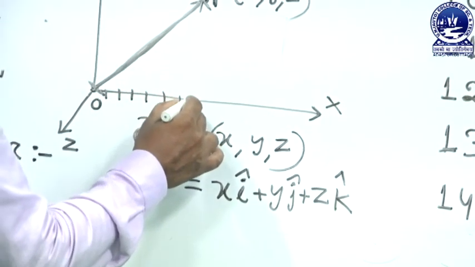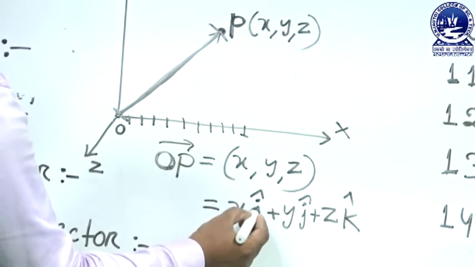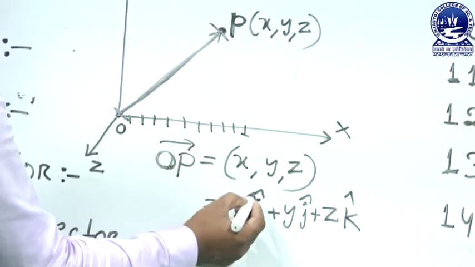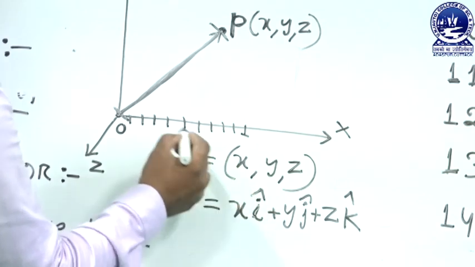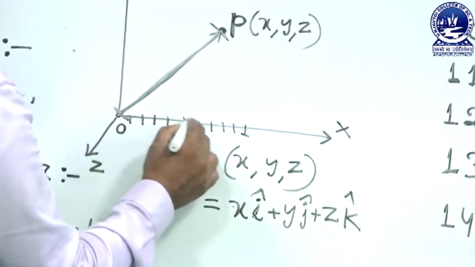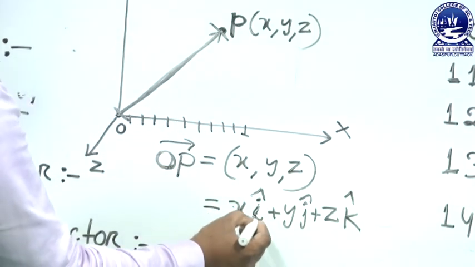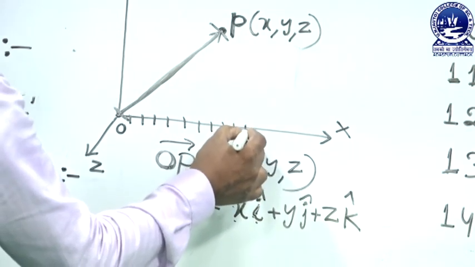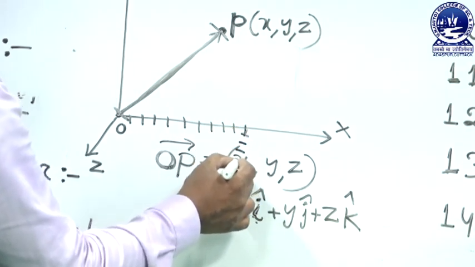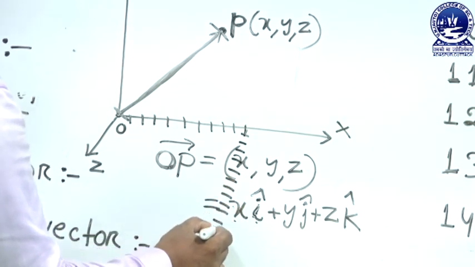First of all, we move x distance along the x axis. The direction is i cap, the unit vector. Cap means unit vector. i cap is the unit vector along the x axis, and x is the magnitude along the x axis. Then we move y units and reach another point.